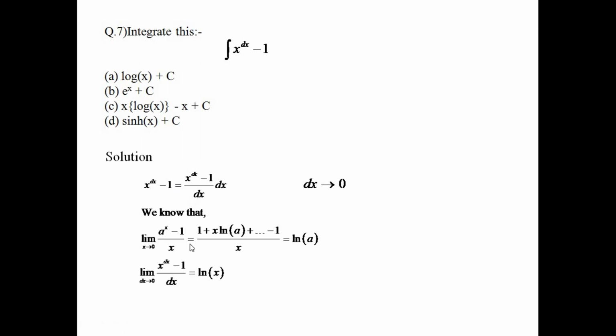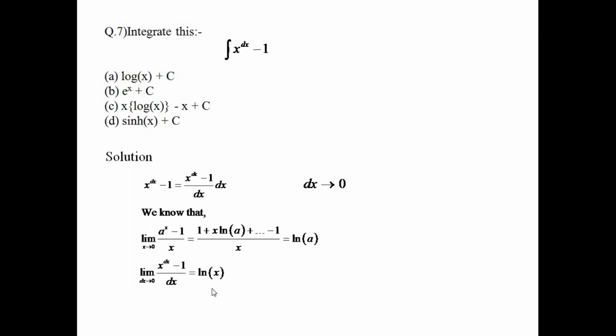the function. The derivative is defined as the limit as x tends to 0 of (a raised to x minus 1) by x. So the function here is a raised to x, and as x tends to 0 the derivative is ln a by this limit definition. Note that dx tends to 0, so here also you can apply this. Similarly, since dx tends to 0, you can say that this is the same, ln x. Just replace a by x and we get ln x.